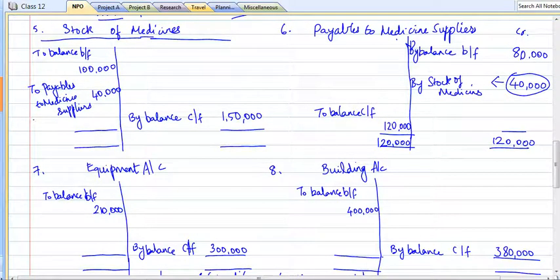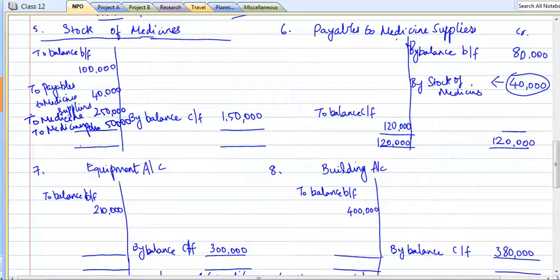We have paid for them, which means that we have paid for those purchases. So what we have done is a cash purchase and a credit purchase. Credit purchase of 40,000 and a cash purchase of 2,50,000 and 50,000 for polio medicines.